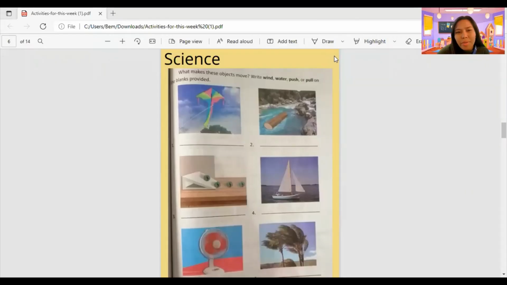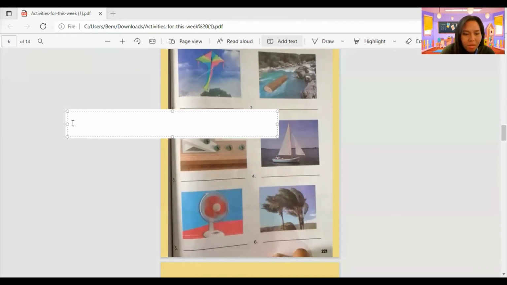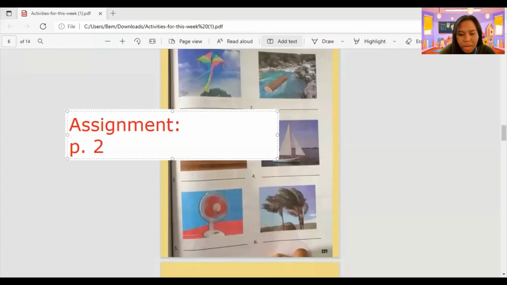So now grade 1, your assignment can be found in page 221. Again, your assignment is in page 221, or maybe in your book it's 222.